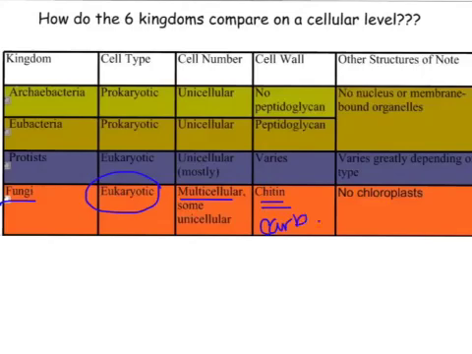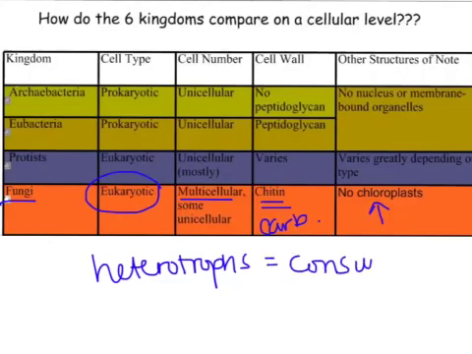But that's something that is important to know about fungi and their cell walls. Another important thing to note is that fungi do not contain chloroplasts. That means they are heterotrophs. Right? And if you don't remember what heterotrophs are, that means they are consumers. So they are not capable of making their own food through photosynthesis.